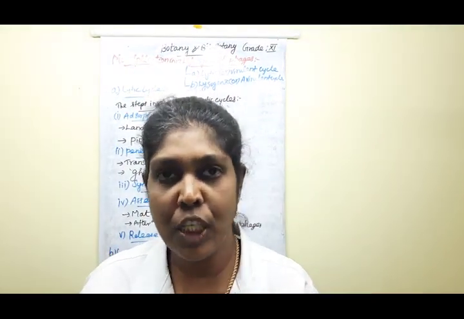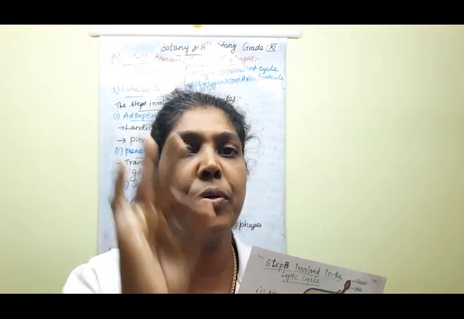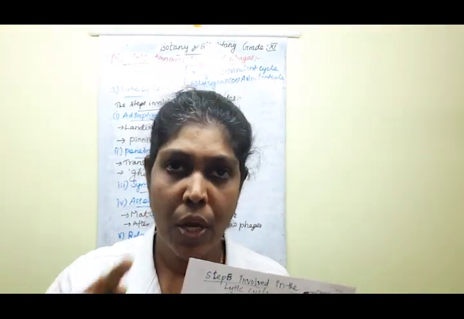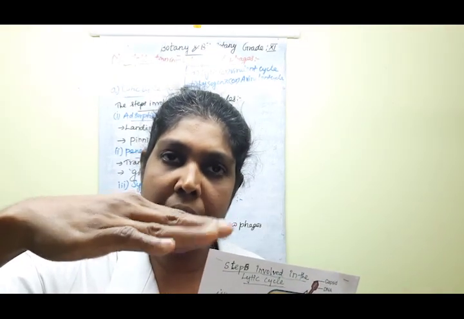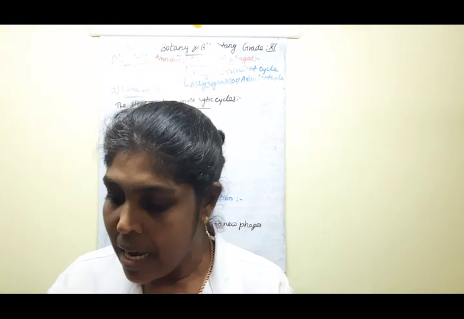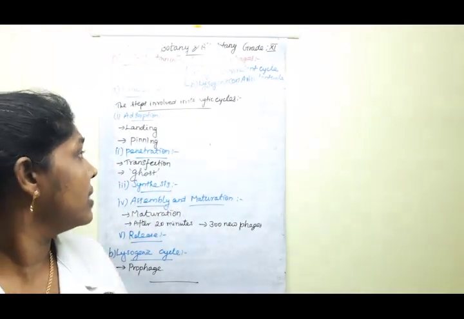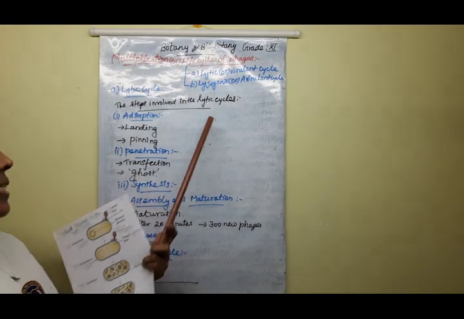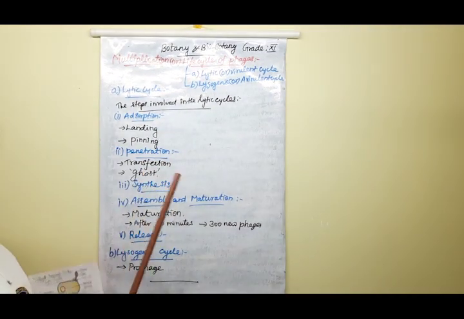Clear children? This is very important for a 2-mark question. Sometimes they will ask it as a 3-mark question also: what do you mean by landing and what do you mean by pinning? Clear? Yes. Next, the second step involved in the lytic cycle is penetration.